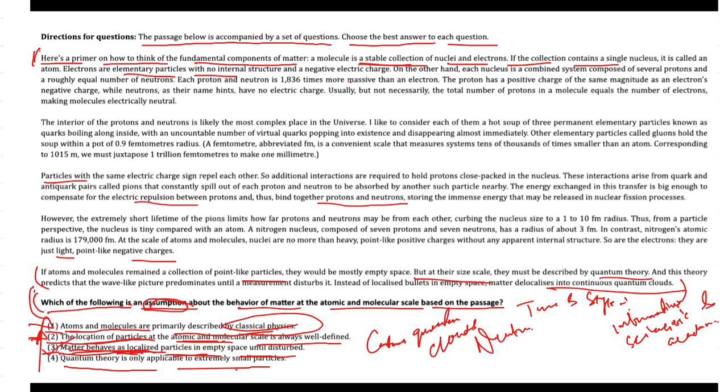Option 4 stated that quantum theory is only applicable to extremely small particles, which is not correct here again. The passage does not state that quantum theory is only applicable to extremely small particles. It implies its applicability to atoms and molecules, but not exclusively to small particles. So, hence, you could say the correct answer should be option 3. Hope you understood the idea.